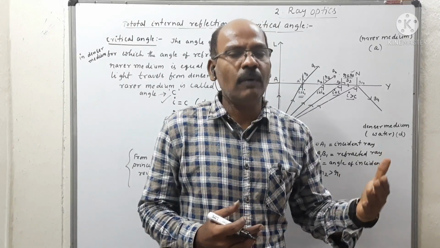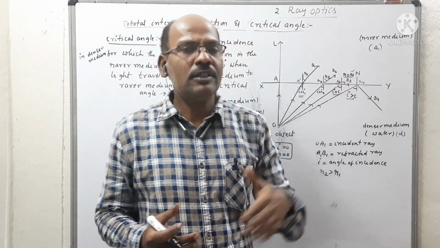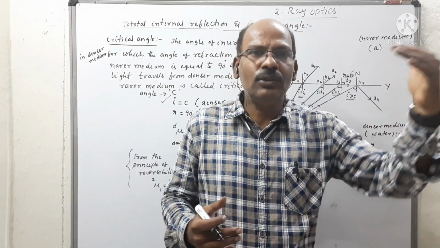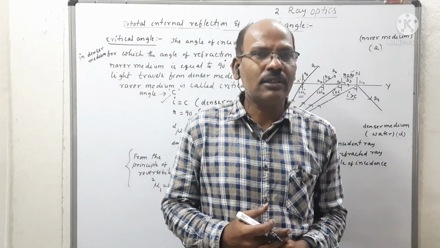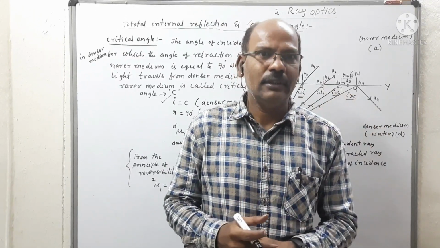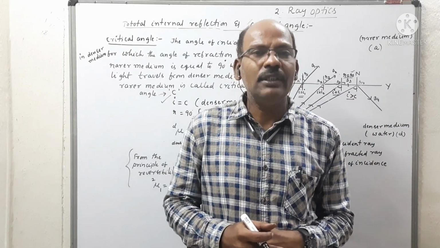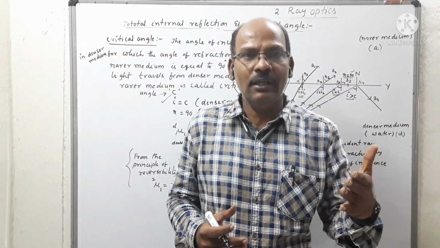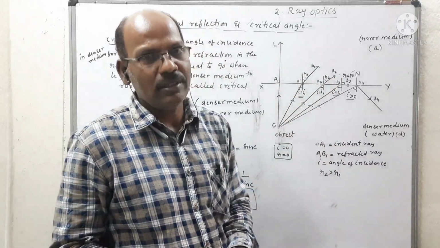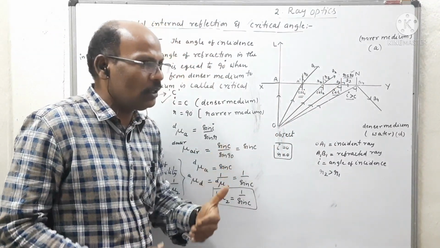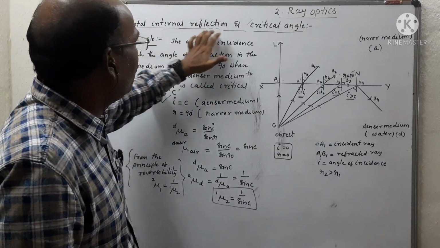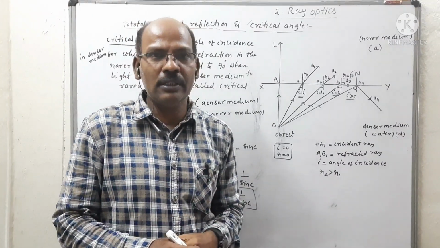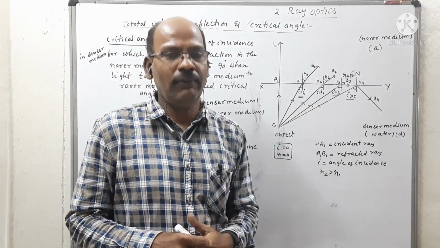It is an optical illusion observed on blacktop roads during summer due to high temperature, which looks like a pool of water. The optical illusion observed on blacktop roads and deserts due to high temperature is called mirage. Mirage is also a good example of total internal reflection. So these are some important applications of total internal reflection.